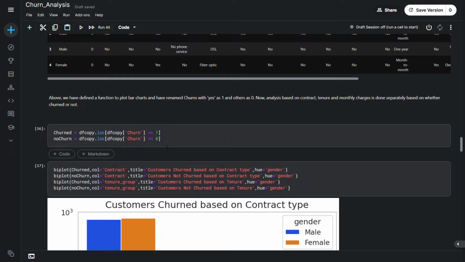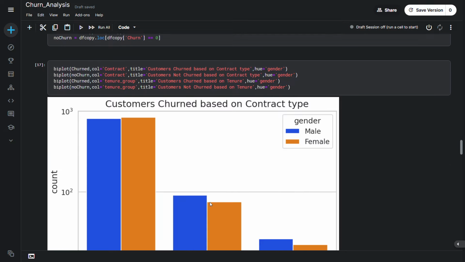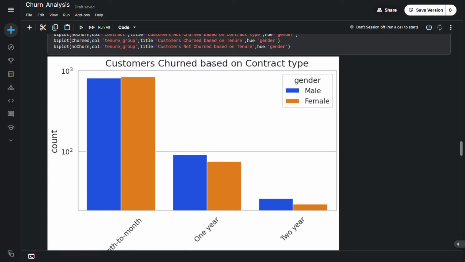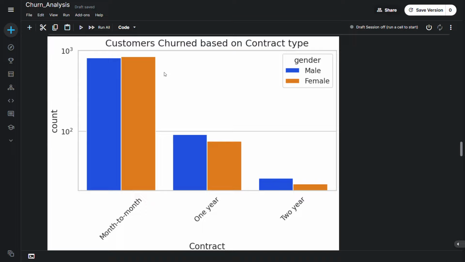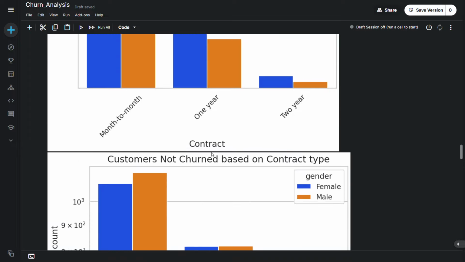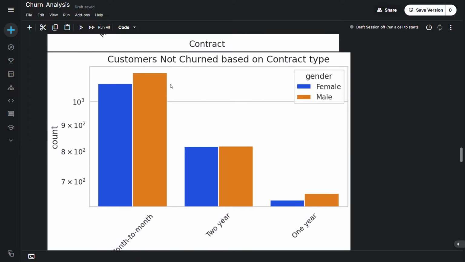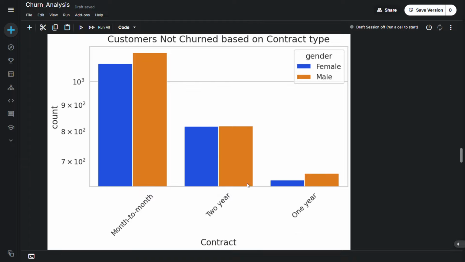So now we are going to look at three parameters visually. On the people who have churned, we are going to analyze both based on gender and the contract type. So here, of the people who have churned, the people who are on a month-to-month contract have churned, in terms of both male and female, and it decreases with increasing contract length, like 1 year and 2 year. And this is the distribution of the customers who have not churned on both gender and contract type.